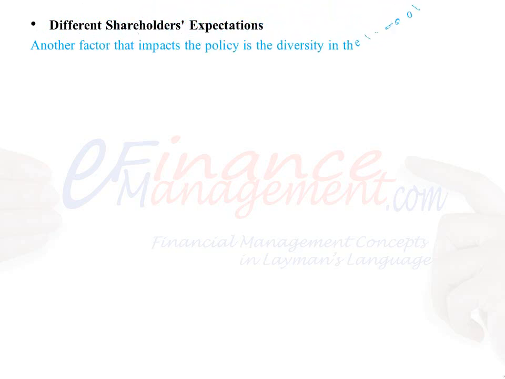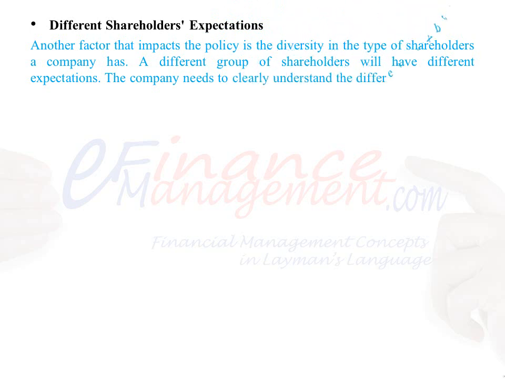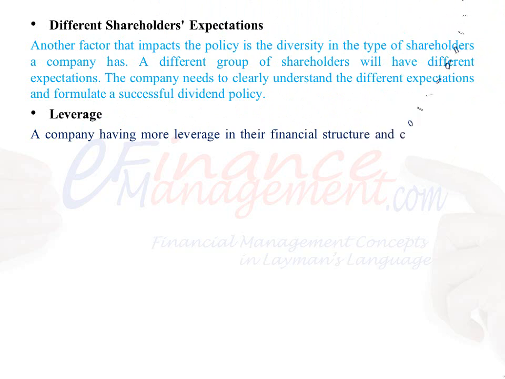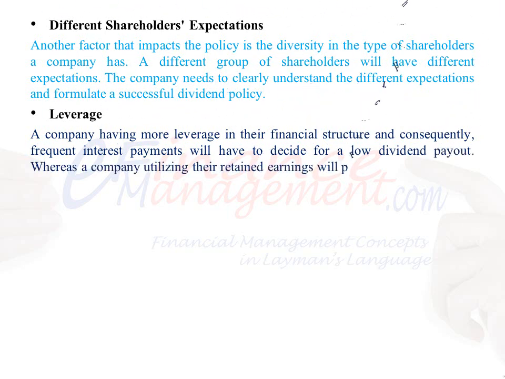Different shareholders' expectations: another factor that impacts the policy is the diversity in the type of shareholders a company has. A different group of shareholders will have different expectations. The company needs to clearly understand the different expectations and formulate a successful dividend policy. Leverage: a company having more leverage in their financial structure and consequently, frequent interest payments will have to decide for a low dividend payout. Whereas a company utilizing their retained earnings will prefer high dividends.